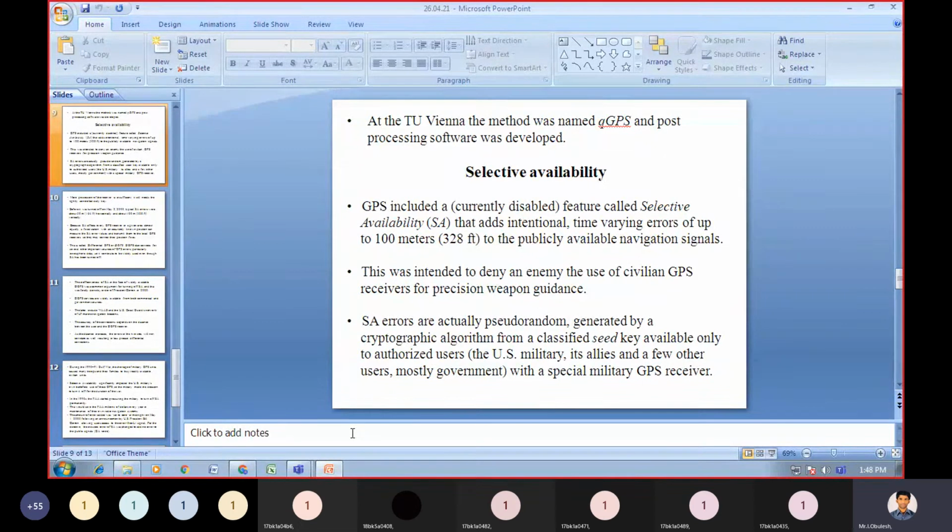Who are the authorized users? The US military, its allies, and a few other users, mostly government, with special military GPS receivers. So the key will be available only to authorized users with special military GPS receivers.